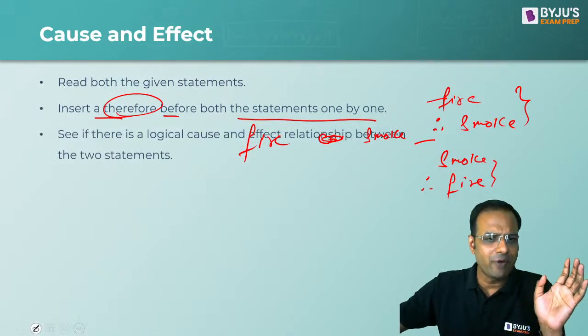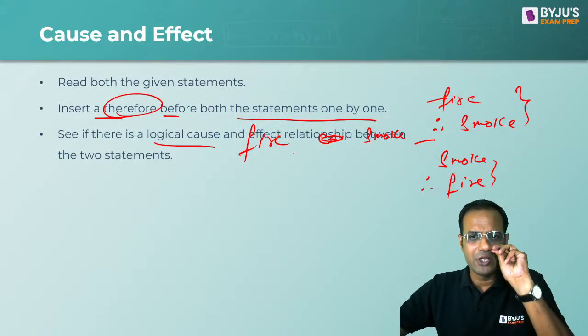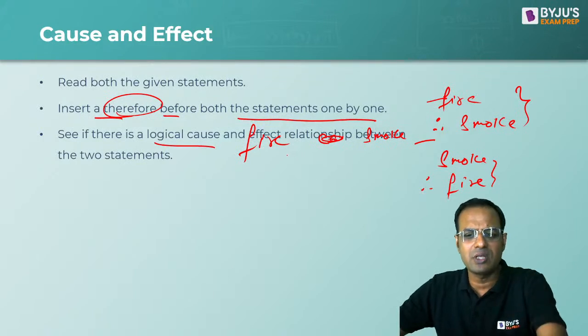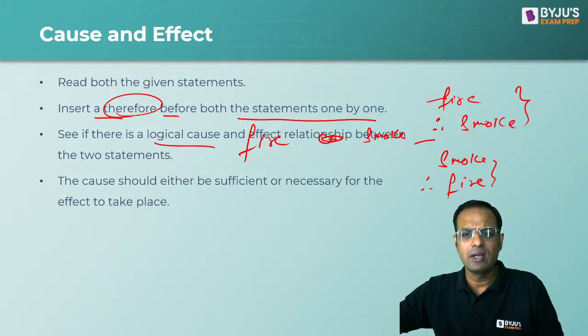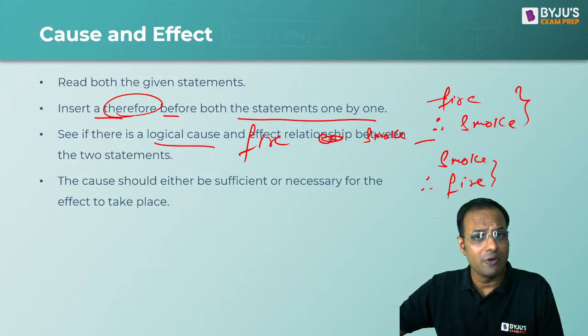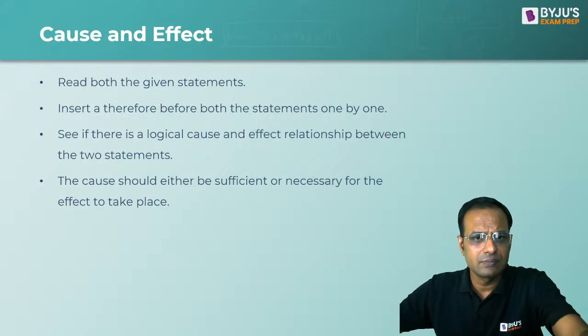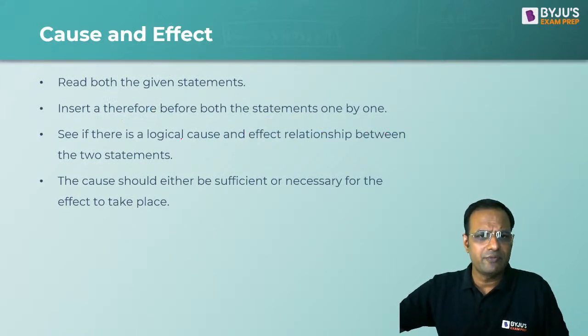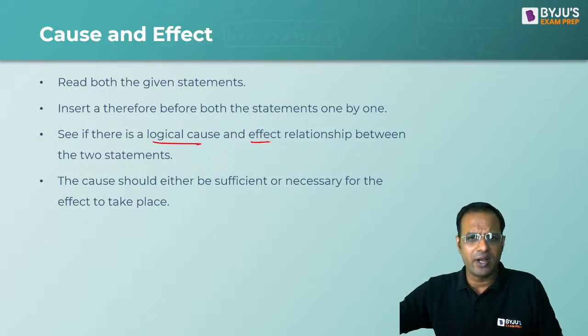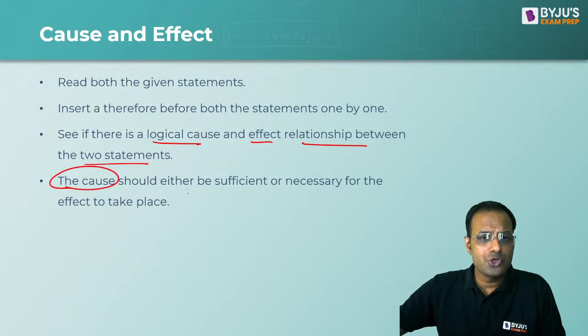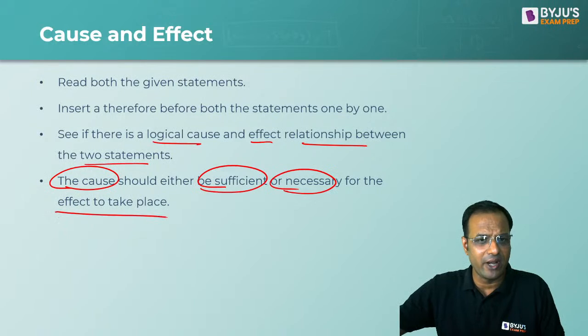Then we have to find out if there is a logical cause and effect relationship between the two statements. Is there a logical cause or not? We have to find out. So if there is a logical cause and effect relationship between the two statements, the cause should be either sufficient or necessary for the effect to take place.